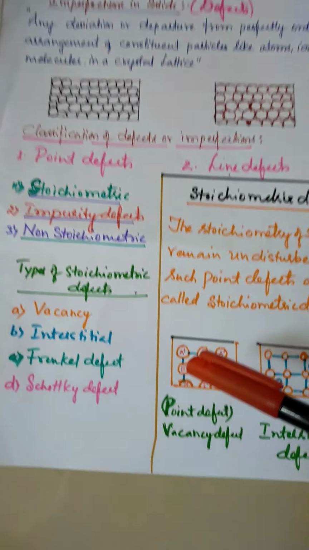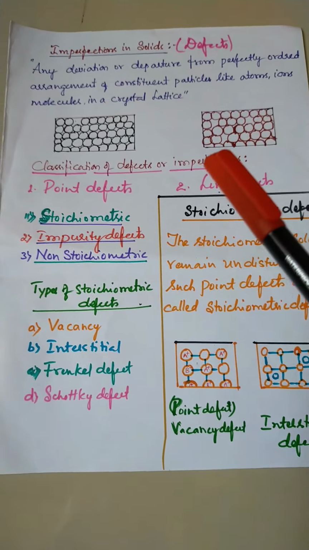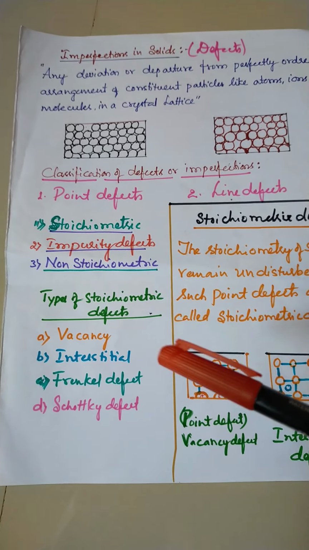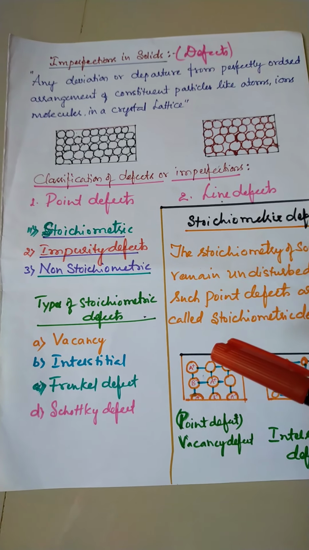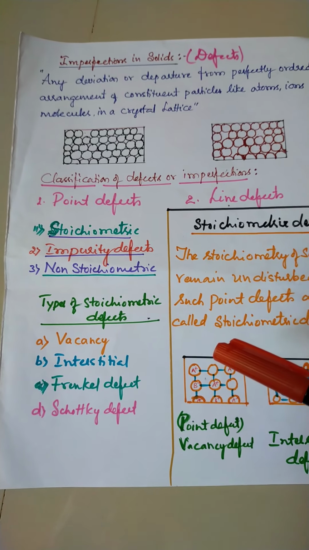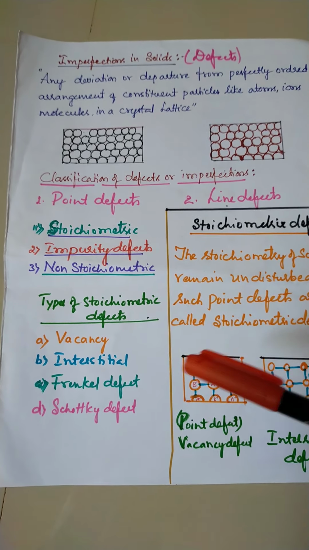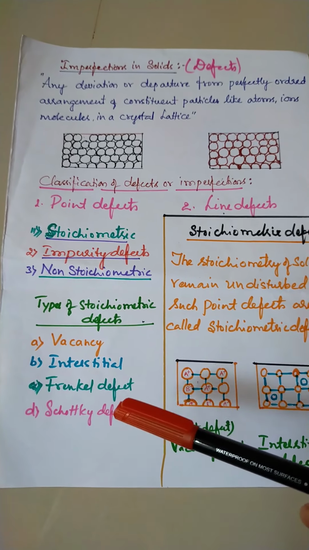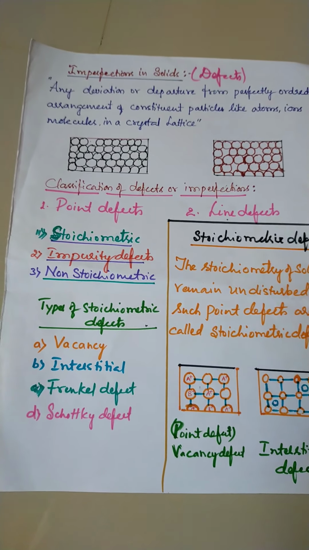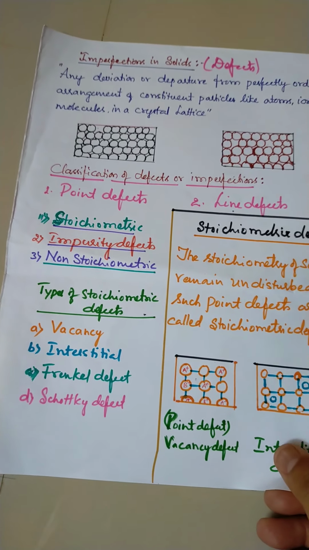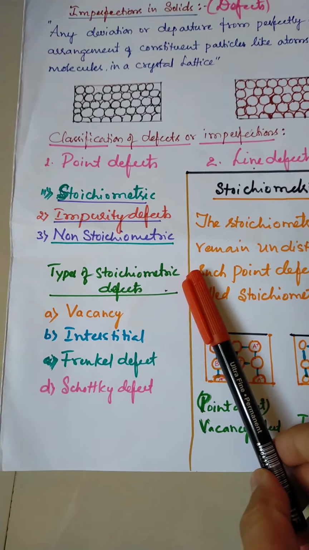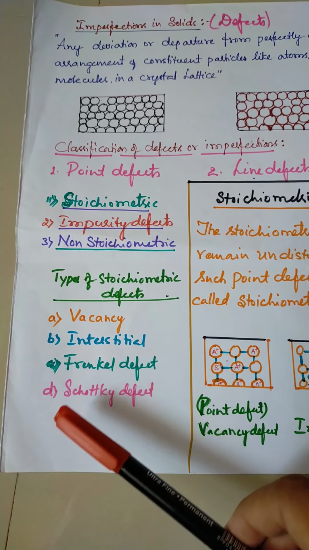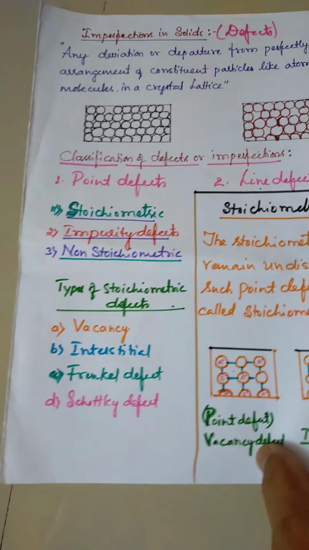Just imagine these types of solids: outwardly they look the same, but inwardly the arrangements of atoms are different.